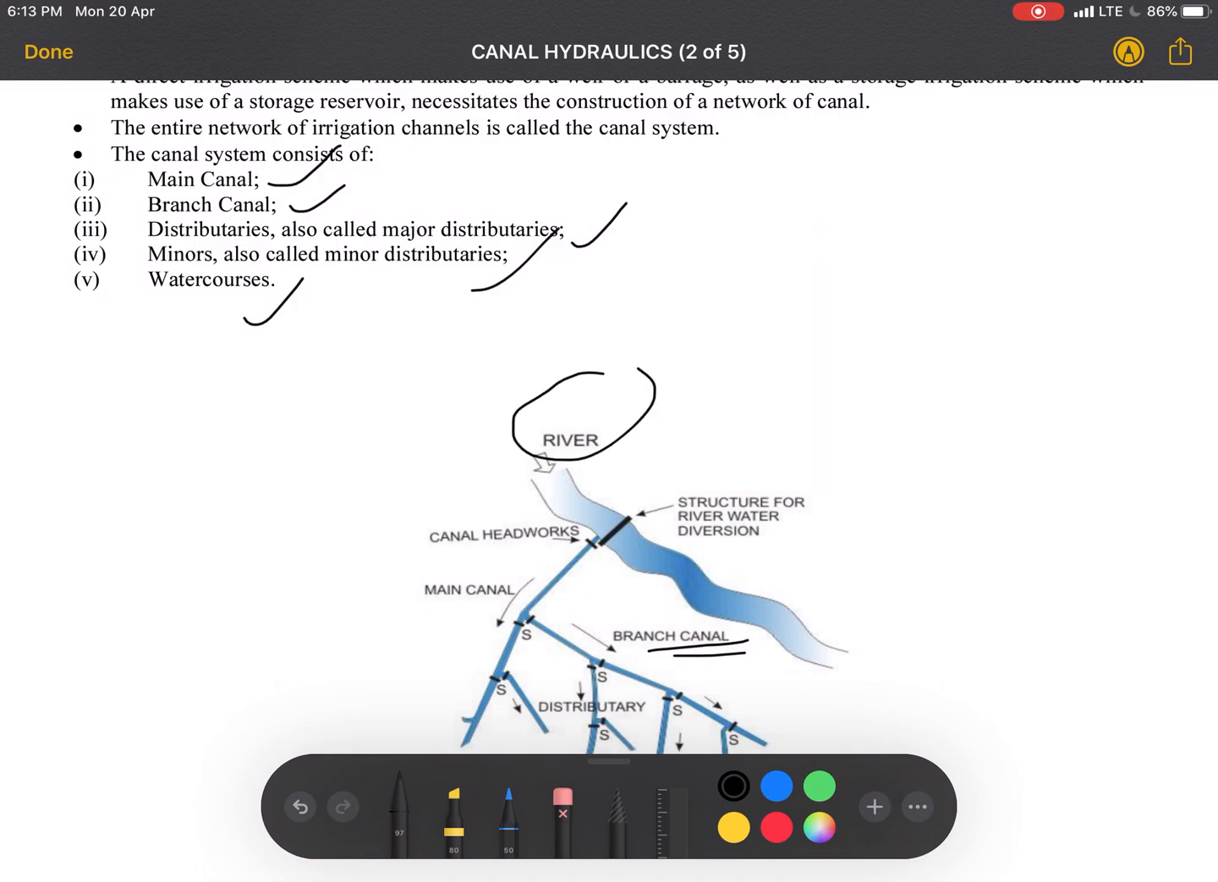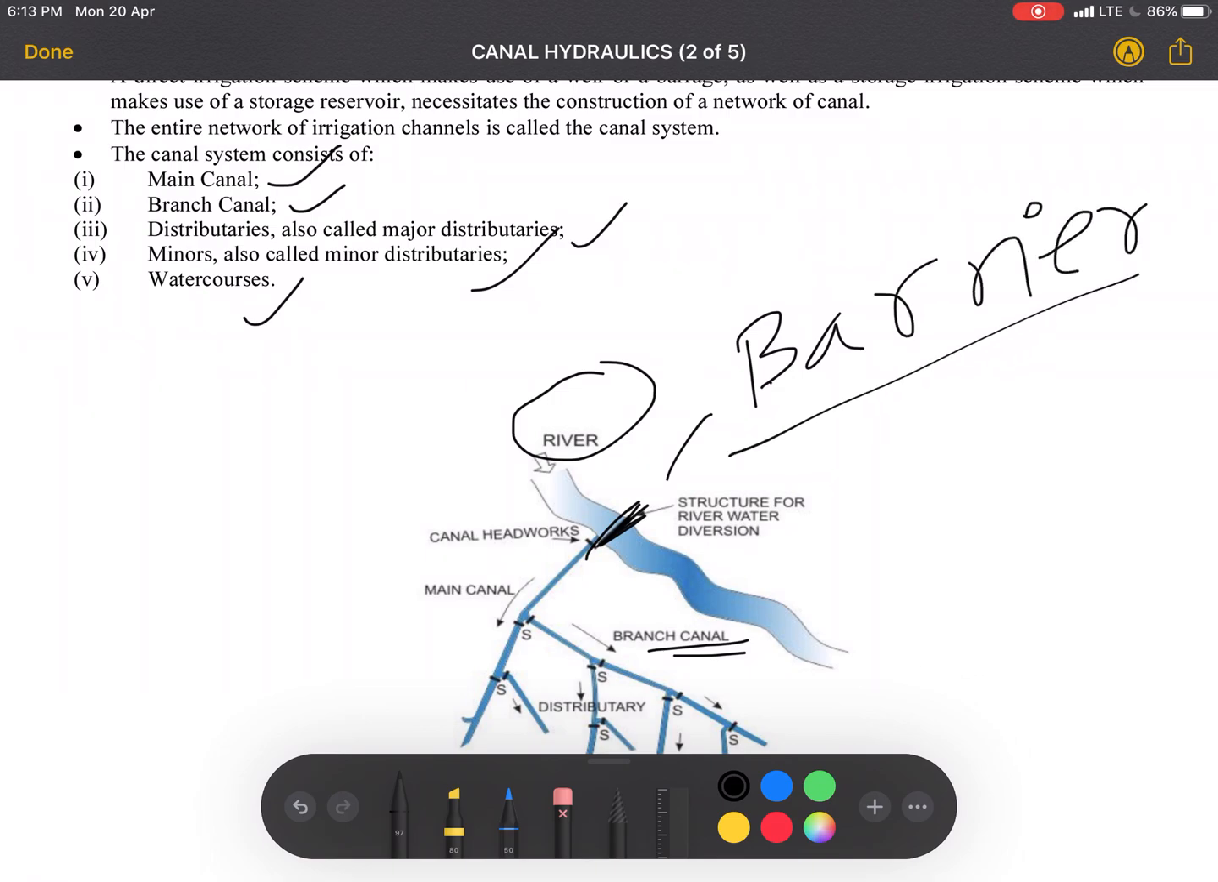So this is the river, you can see. The river is flowing, so we have to store the water. For that we have to make a barrier. That barrier can be a weir or barrage or let's say a dam. At the starting here we are starting our canal irrigation system. This is termed as canal headwork because it is at the head of the system. After that, from canal headworks, the main canal or main channel will start. The main channel will be very long.